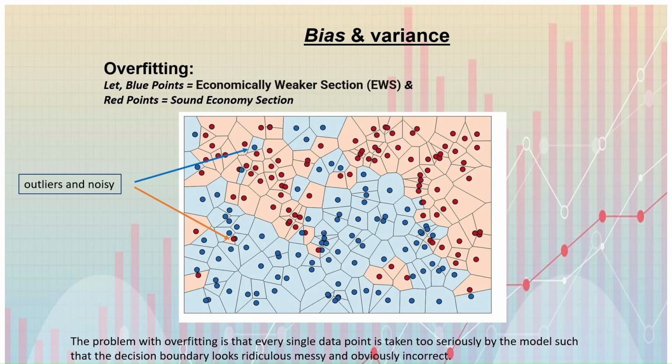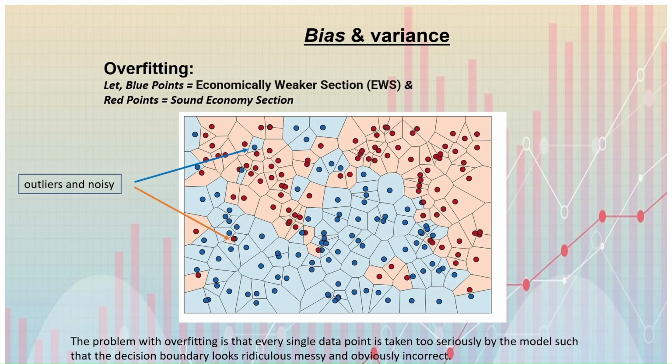Blue points are economically weaker section, EWS, and red points are sound economic section. You can see one blue point in the red region, like a poor person in the elite class.